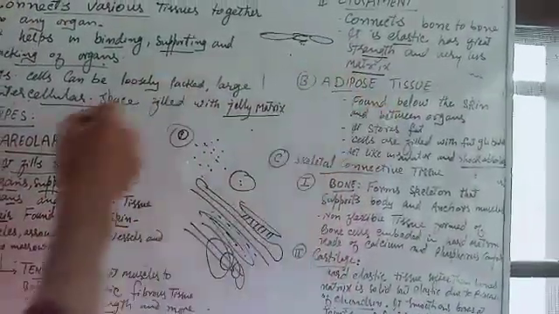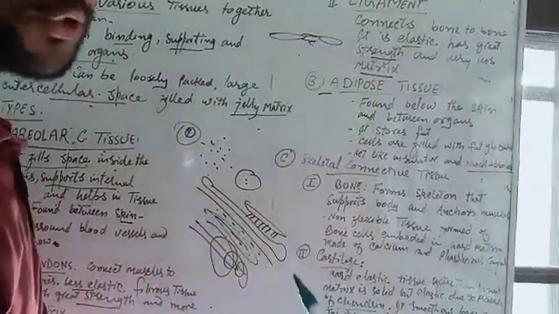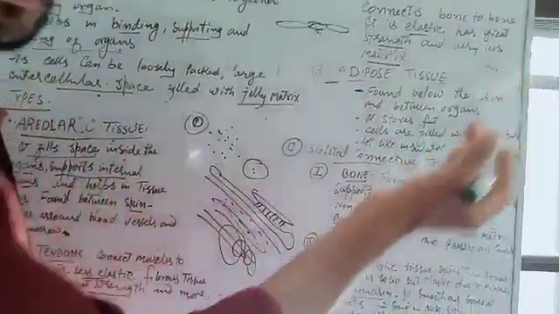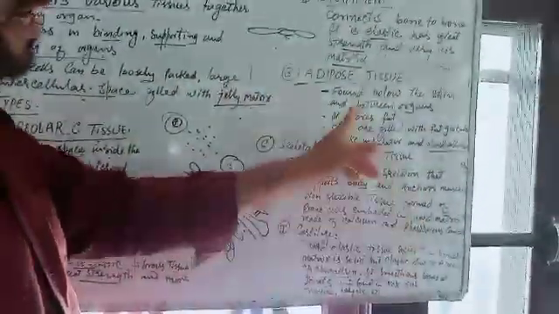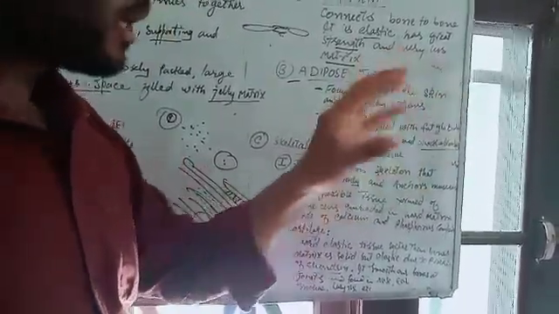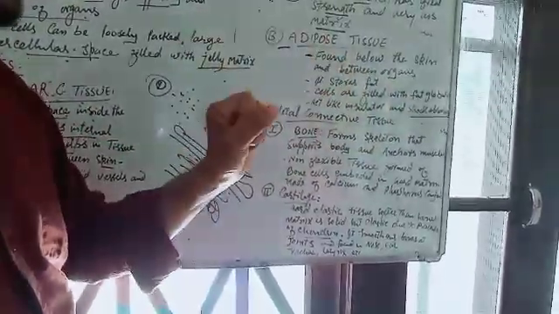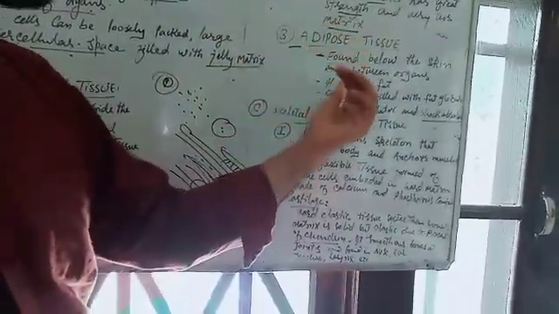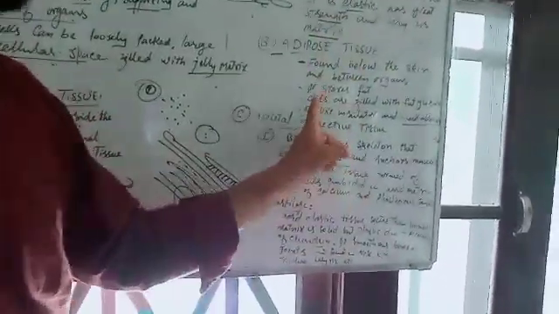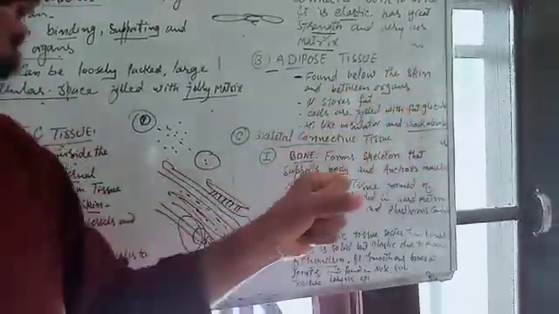Next, after the areolar connective tissue, is adipose connective tissue. Adipose connective tissue is found below the skin, and different types of organs have adipose tissue between them. What is adipose tissue? Actually, the tissue which stores fat is known as adipose tissue. The cells are filled with fat globules. The cells store fat inside them.